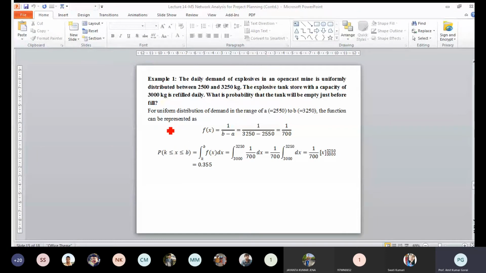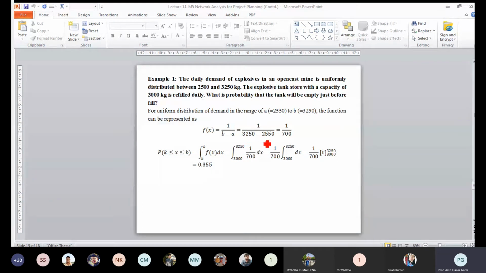So K to B we have to determine, and K represents that if more than 3000 is exhausted, and less than 3250, because the maximum demand is 3250. So more than 3000 will be exhausted.